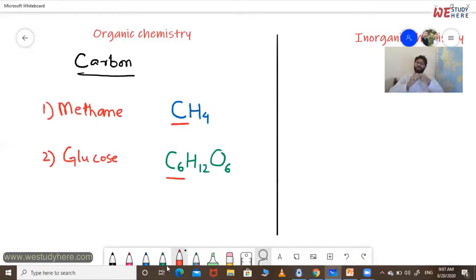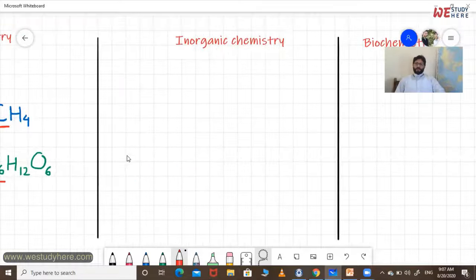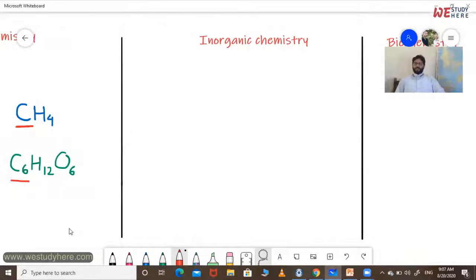in organic chemistry. Now, the second one is inorganic chemistry. Inorganic chemistry deals with inorganic compounds. What are inorganic compounds? The inorganic compounds are those compounds that don't contain carbon as the main element. Let me give you some examples. In this case, you can say that there is no carbon in the compound.